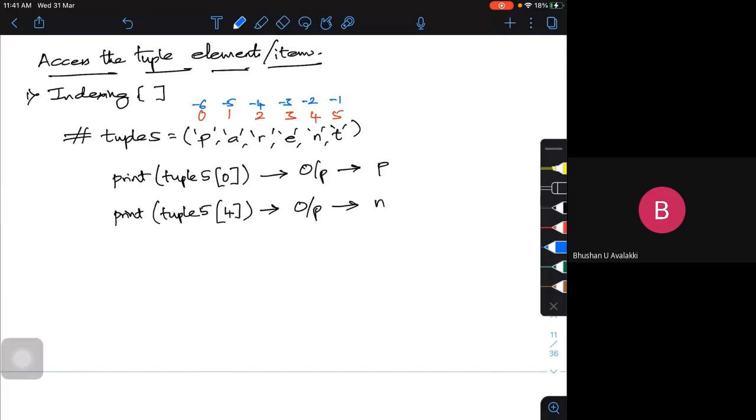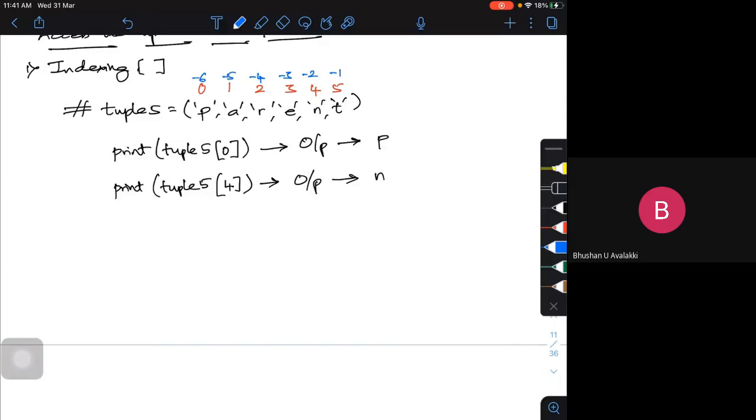See, the indexing is used to do some kind of accessing. The index should be an integer. Don't try to give tuple 5, 4.0. If I give 4.0, it will give an error. We'll look into different types of errors in Python.